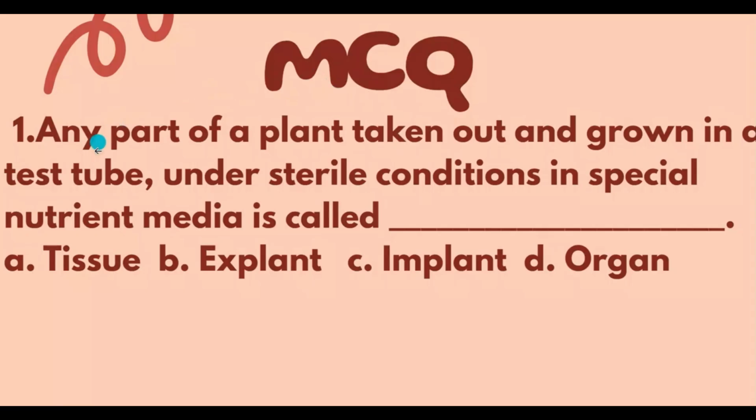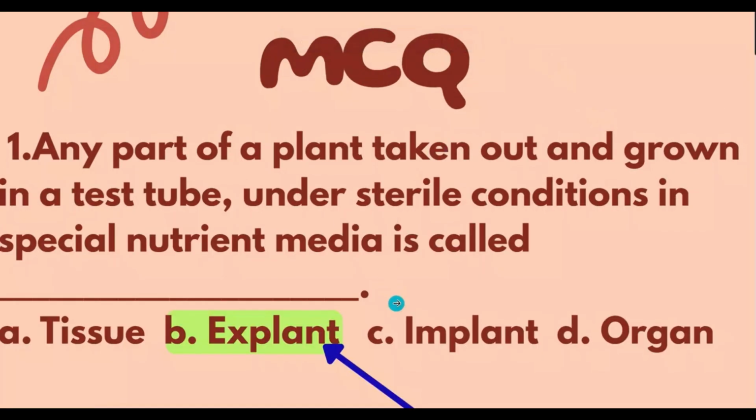MCQ. Any part of a plant taken out and grown in a test tube under sterile conditions in special nutrient media is called as dash. Options are tissue, explant, implant, organ. And the answer is option B, explant.